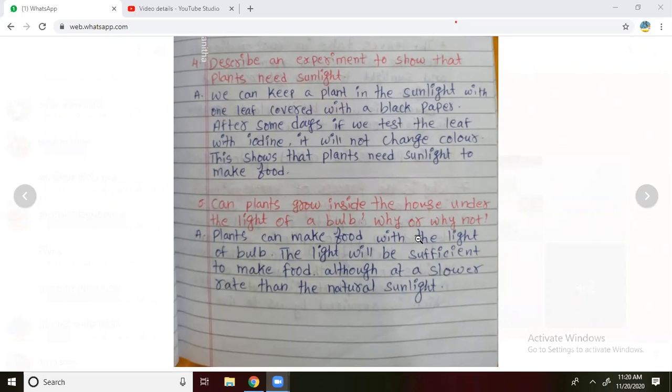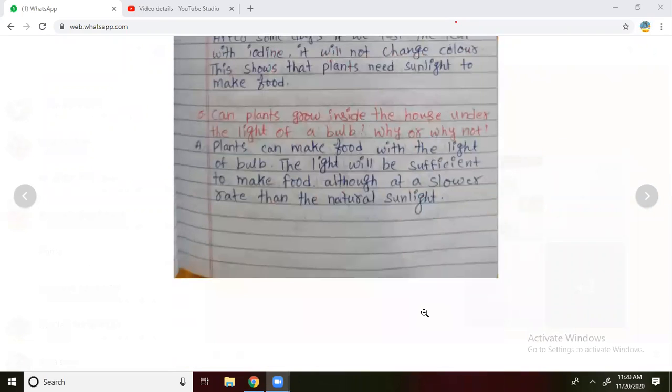That was the answer. Once again, I am going to read it for you. Yes, plants can make food with the light of a bulb also. A plant can prepare food by using the light of a bulb, which is in our house. But the process is very slow. If the natural sunlight is high, then growth will be faster.